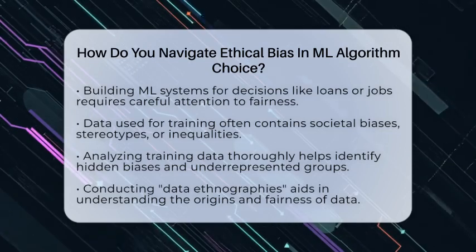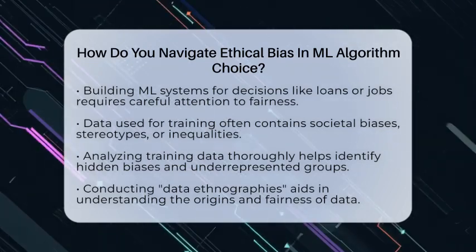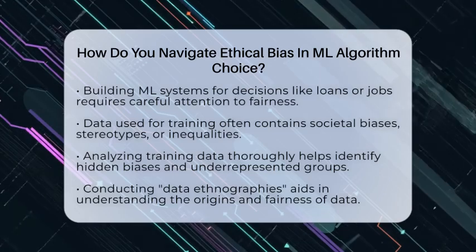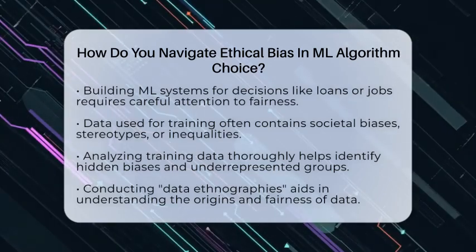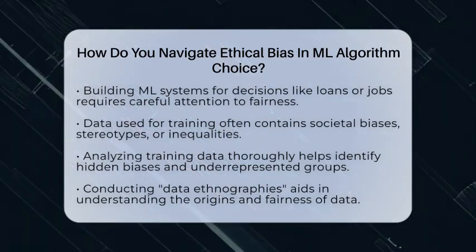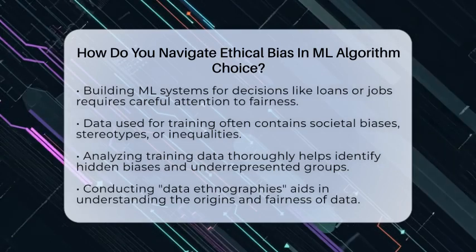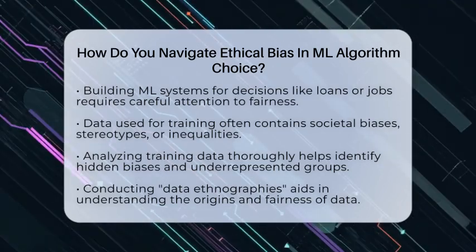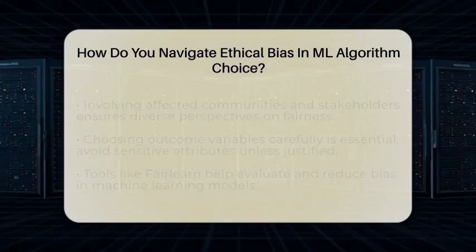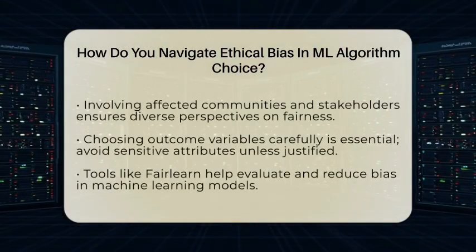First, you need to look at the data used to train your model. Data often reflects societal biases, like stereotypes or historical inequalities. Analyzing this data thoroughly helps you see where bias might be hiding. For example, if certain groups are underrepresented, your model might unintentionally discriminate against them. Conducting detailed data analysis, sometimes called data ethnographies, helps you understand the origins and fairness of your data.